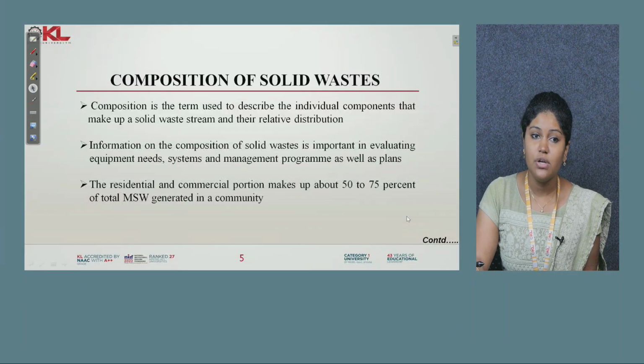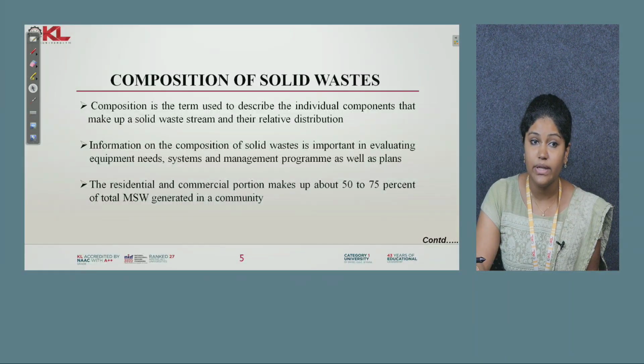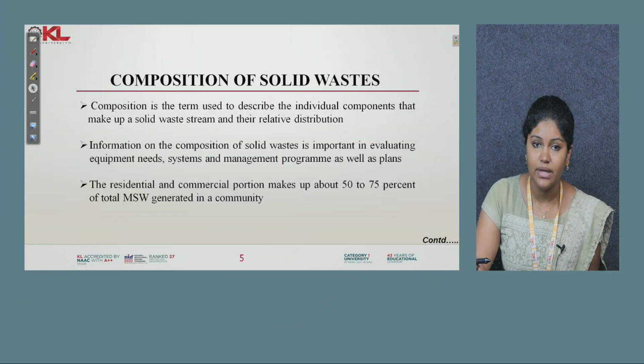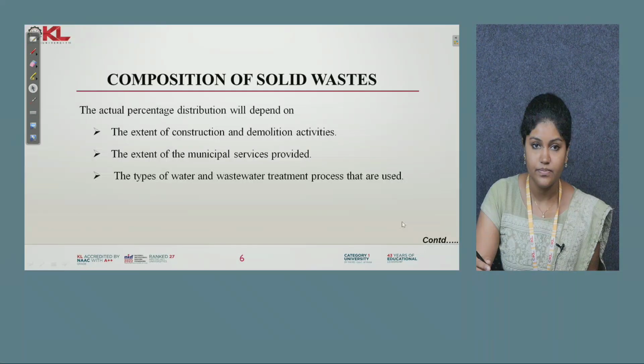The composition of solid waste is a term used to describe the individual components that make up a solid waste stream and their relative distribution. Here you can see that the residential and commercial portion makes up about 50 to 75% of the total municipal solid waste.